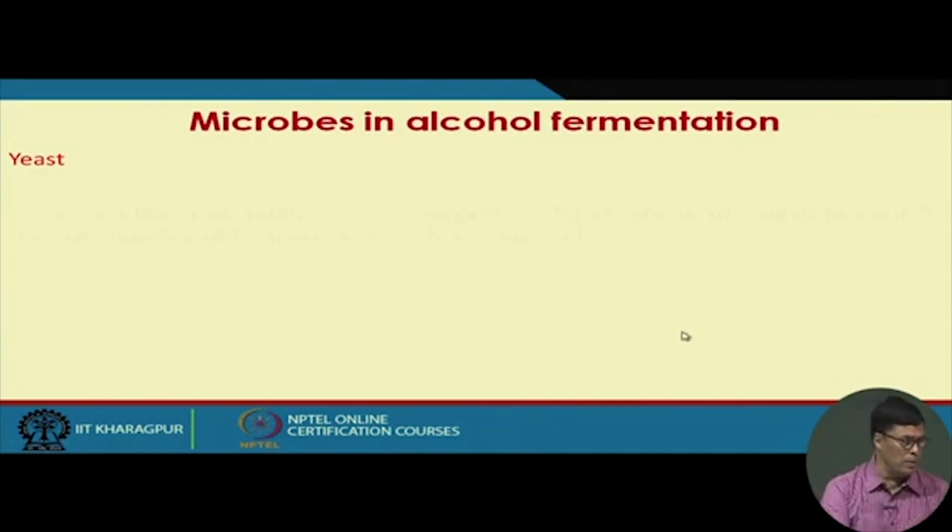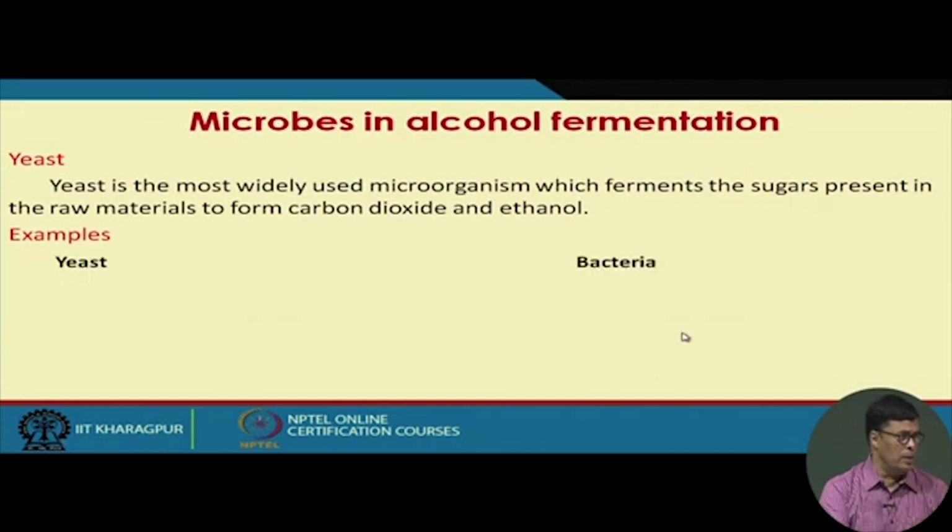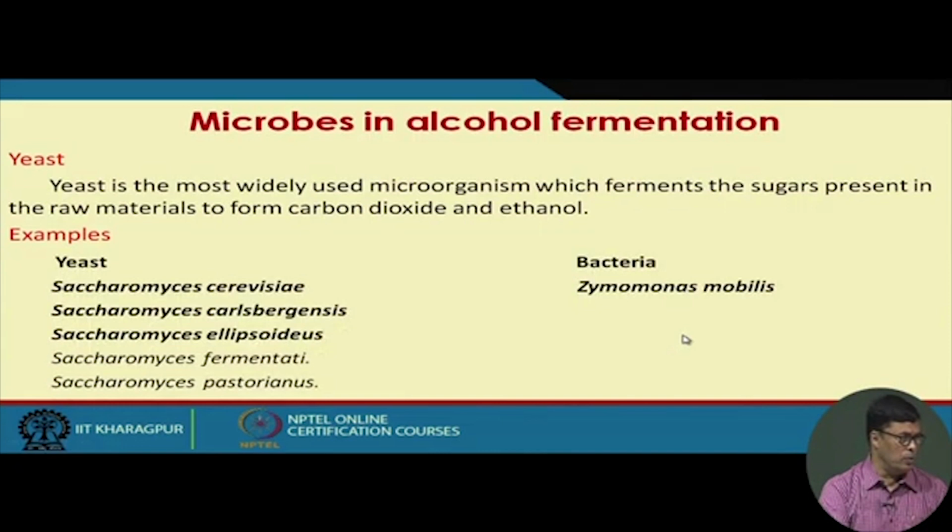Now, the question comes, what are the microorganisms used in the alcohol fermentation process? Two types of microorganism are usually preferred. One is yeast, which is largely used by the industries, and bacteria are also used to some extent. Why is bacteria chosen? The reason is that the doubling time of bacteria is much less as compared to yeast. That is why in some cases we prefer bacteria. But in most cases we use Saccharomyces cerevisiae, which is very easy to use.